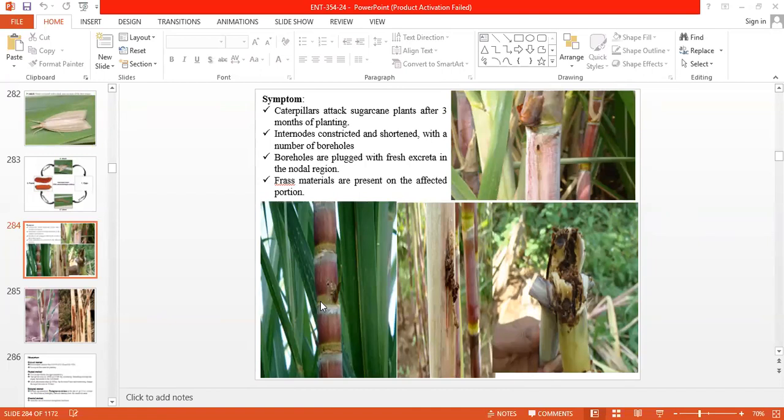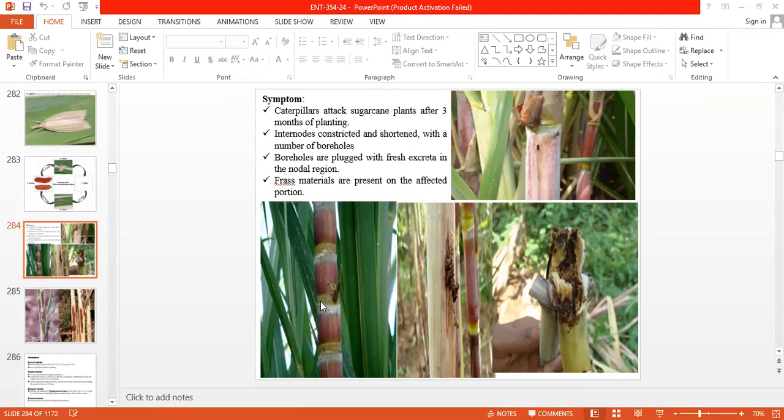Initially it acts as an early shoot borer. They cause damage to the shoot portion, forming dead heart symptoms. Then actively, from 3 to 4 months, they start their infestation. Then 3 to 4 months after planting the sugarcane, mainly this caterpillar feeds on or bores the nodal region and enters into the stem. That's why it is called an internode borer.